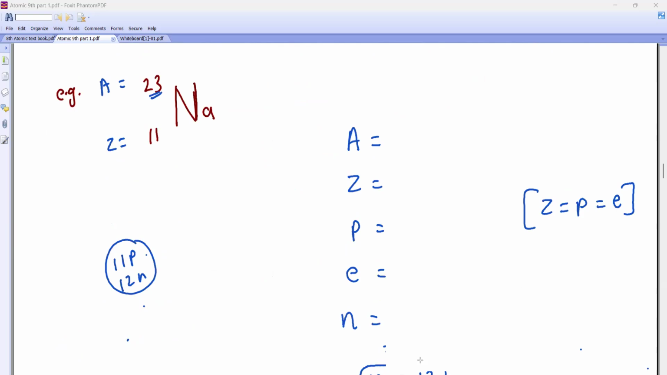Okay. Now, I want you to take down this example, please. I've given you sodium and I've written 11 and 23. So now tell me, beta, what will be my mass number here? What will be my mass number? See what the value of A is. Look here, at the top, what do we write?